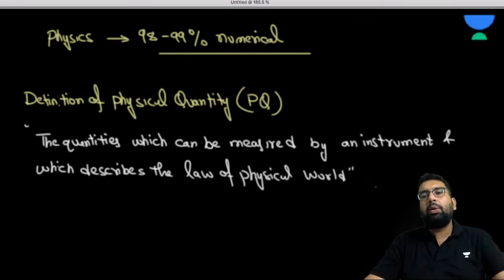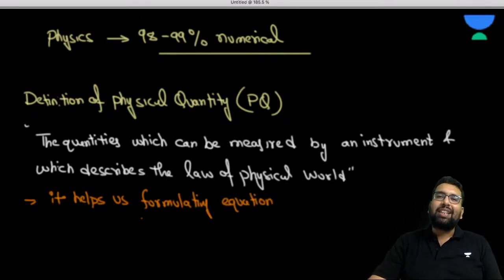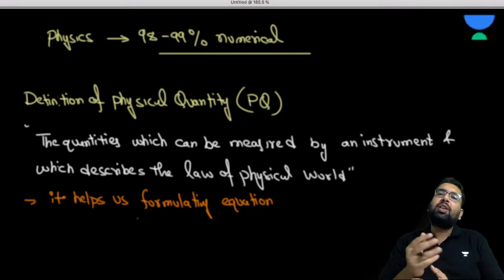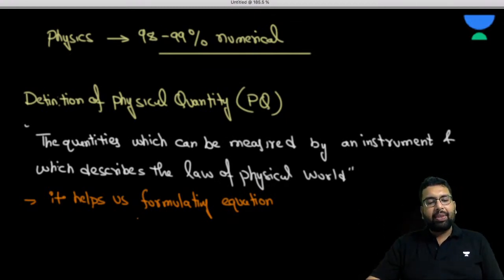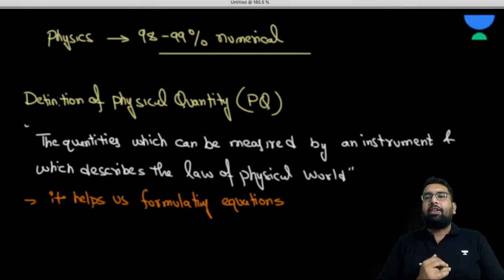They help us in formulating equations. We are going to see many equations in this beautiful subject of physics, and every equation will consist of some physical quantity. So it helps us formulate equations, again to understand the laws of the physical world in a better way.